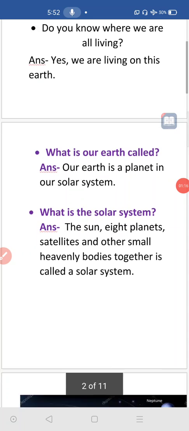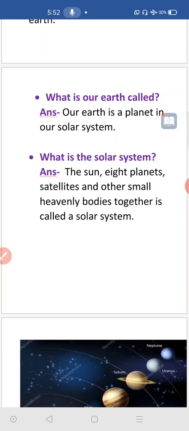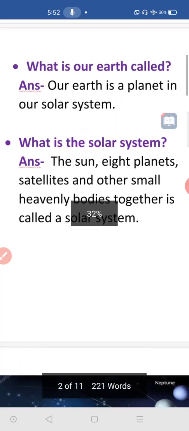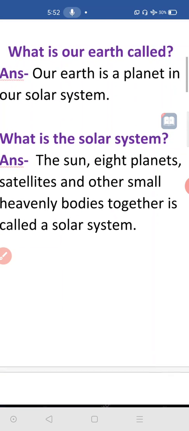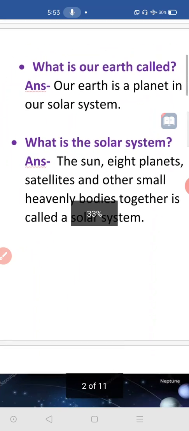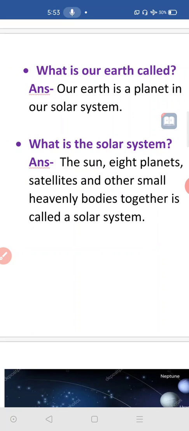Next question. What is our earth called? Is it a stone? Is it a rock? Or is it a thing? What is it? Yes, the answer is here. Look at it. Our earth is a planet in our solar system. What is our earth? Our earth is a planet. Keep it in your mind.